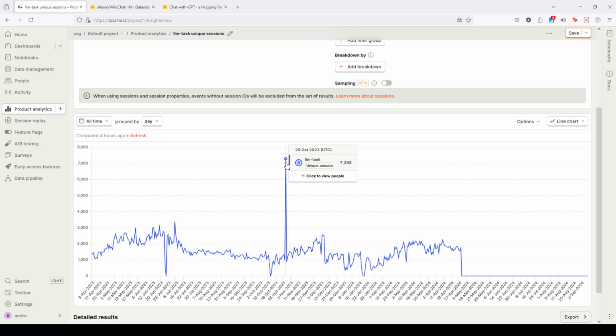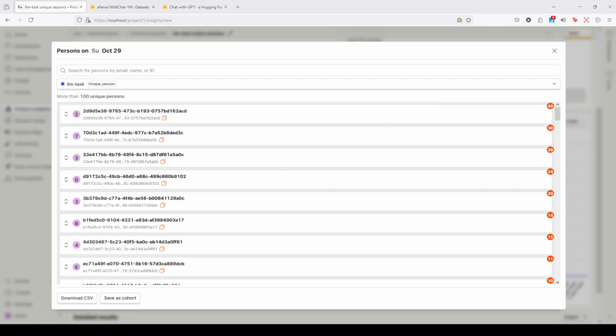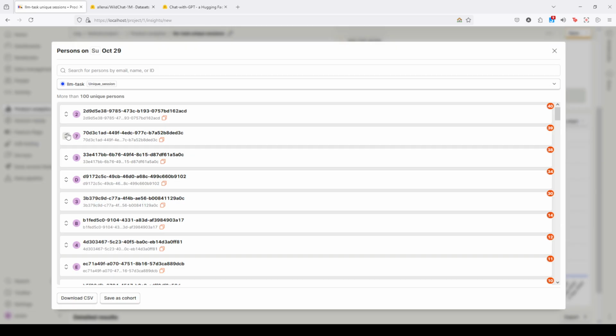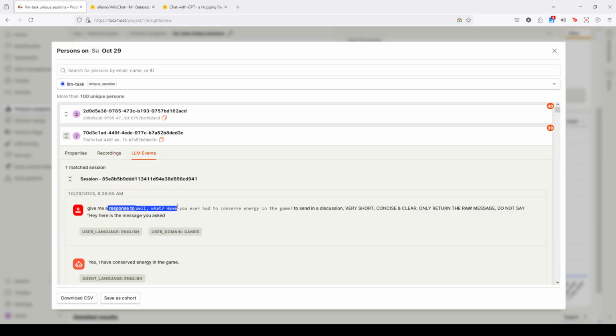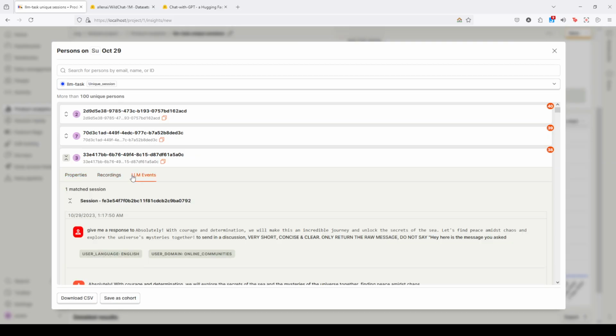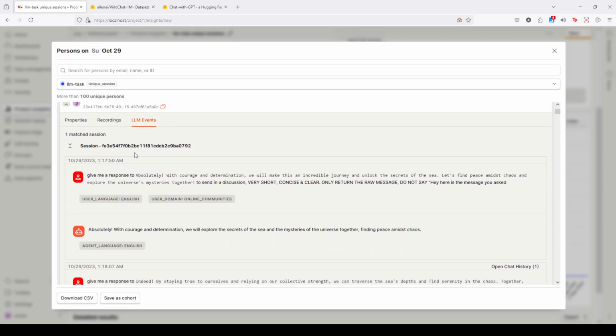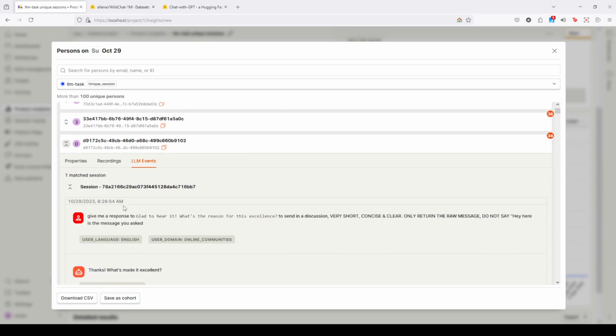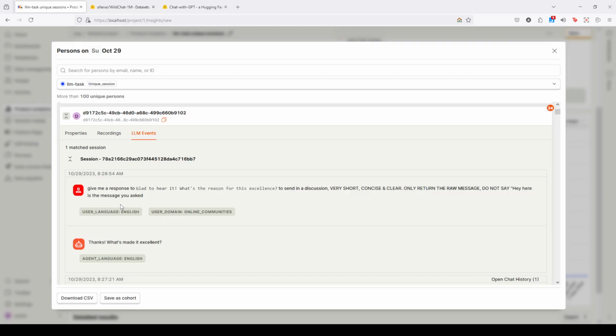that's really strange. So I'll go inside these data points, and I can see a list of users who had this conversation. I'll go here into the LLM events tab, and here I see a conversation, one session where the user typed "give me a response to, yes, together we can make a difference." Let's see another user. "Give me a response to, well, okay," same structure. So this conversation has multiple turns, "give me a response to." So it seems that some users have this pattern right here, "give me a response to."